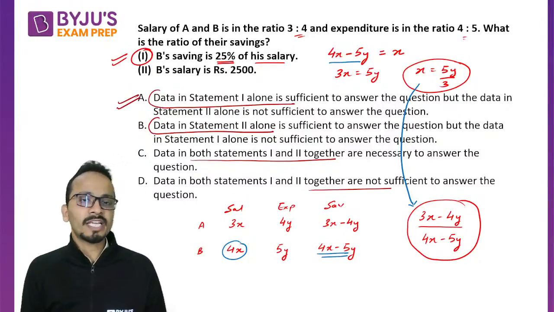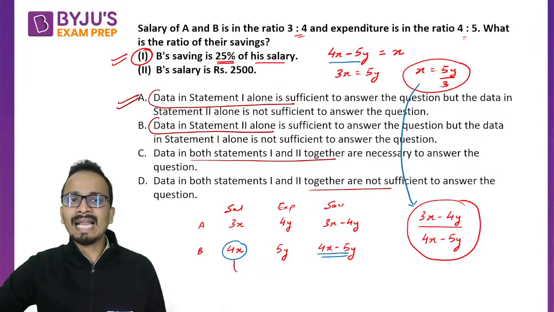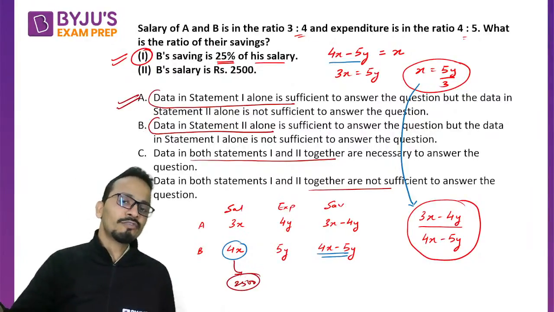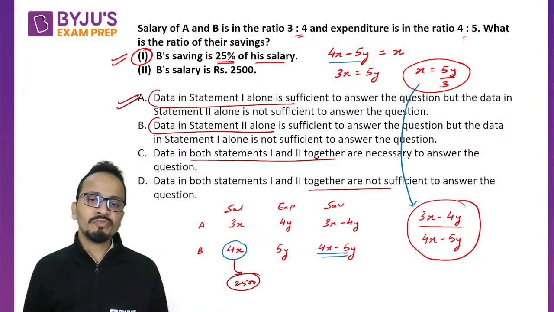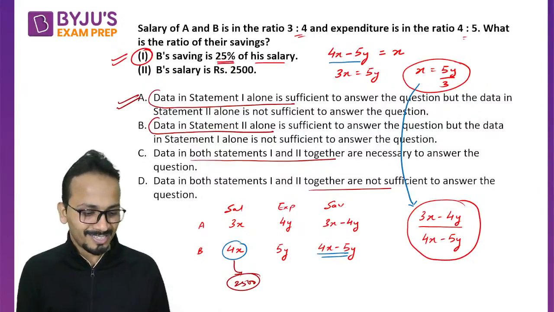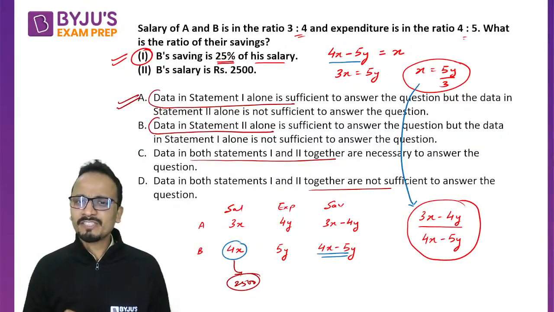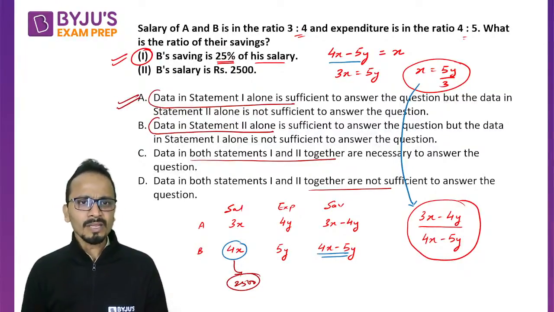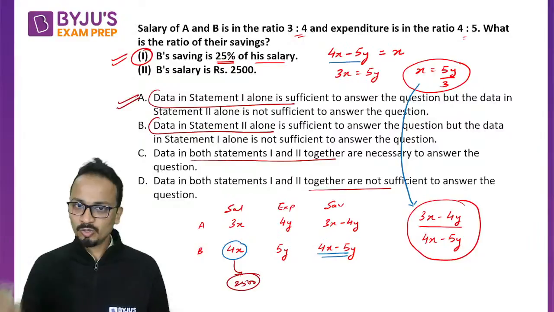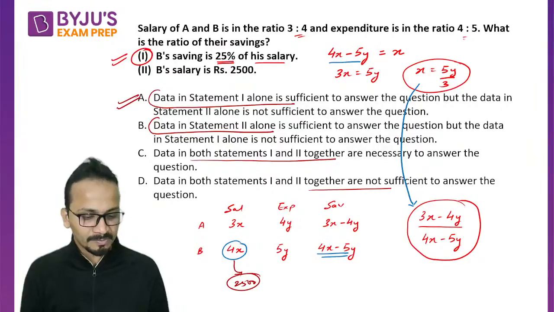Even if you check statement 2, though you'll be wasting time, they're saying that salary of B is 2500. Salary of B is 2500, you will get salary of A, but again, no relation between x and y will be obtained from here, and the answer will be option A. Yes, Anushka. So, questions of data sufficiency are a little tricky, right? What we do is we tend to proceed as per our convenience in these questions. You have to leave your convenience and think in all the directions. All right?